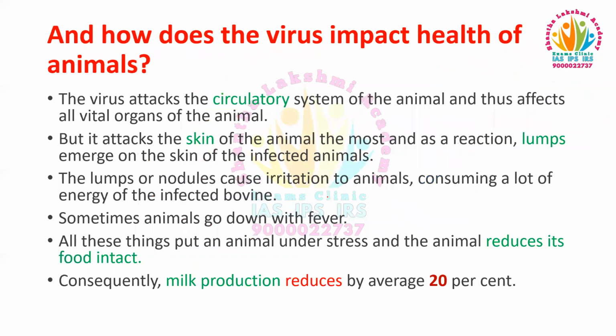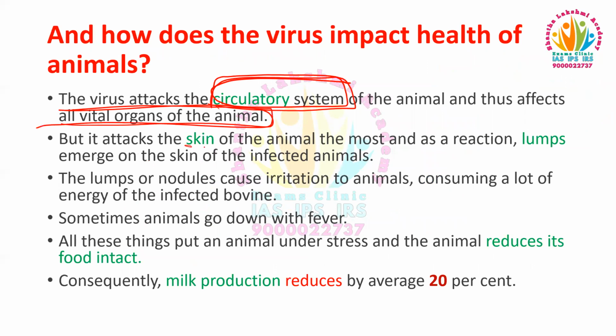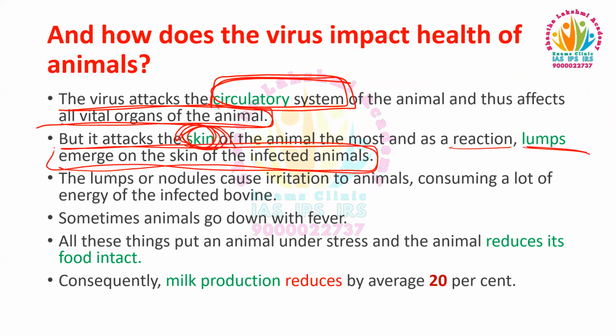Moving forward, how does the virus impact the health of these animals? This virus first attacks the circulatory system of the animal and thus affects all vital organs of the animal. But mainly it attacks the skin of the animal. As a reaction, lumps emerge on the skin of the infected animals. That's why the name is lumpy skin disease.